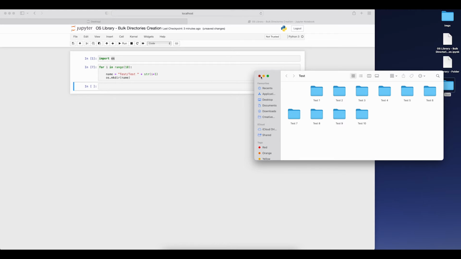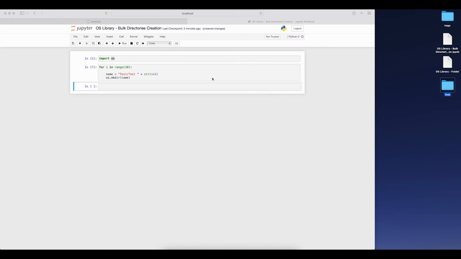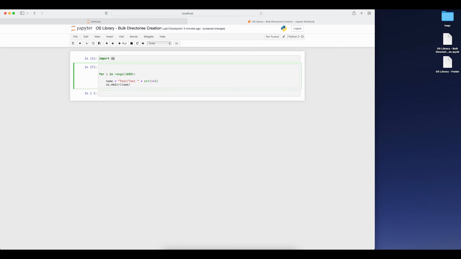Similarly, if you want to create, let's suppose, 1,000 directories, just write 1,000 here, but before that you need to delete this. First of all we'll create a directory named test. Inside the directory I am executing this code.